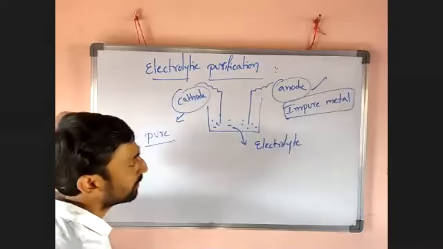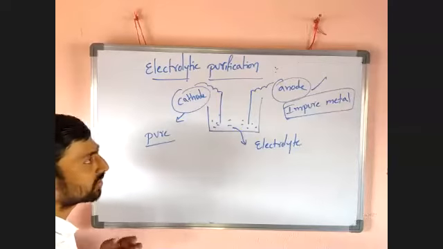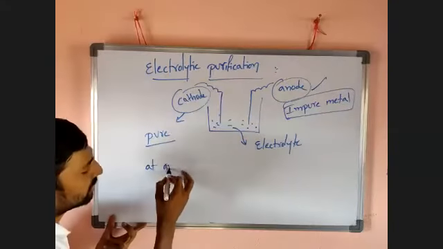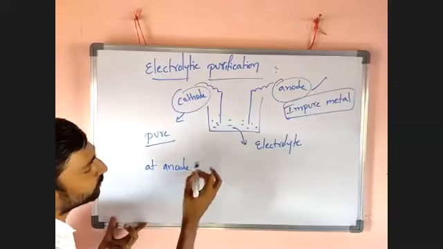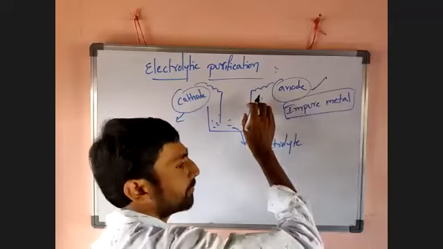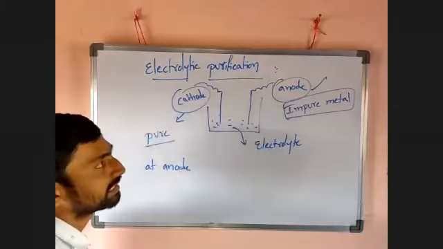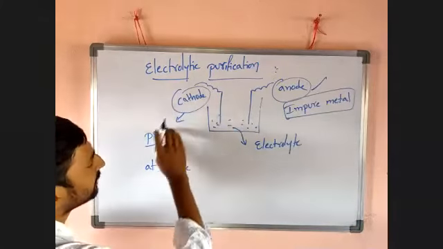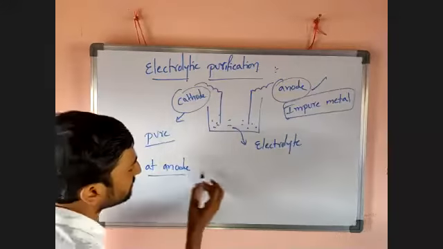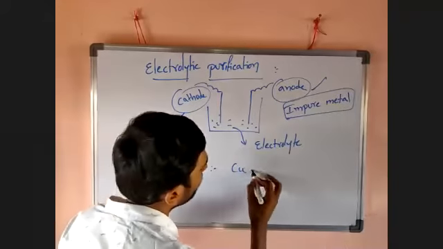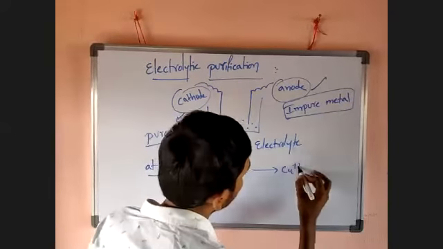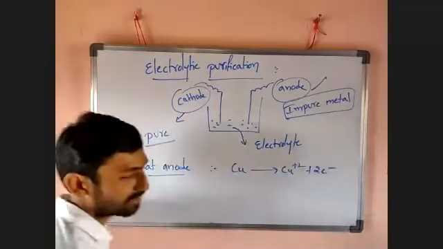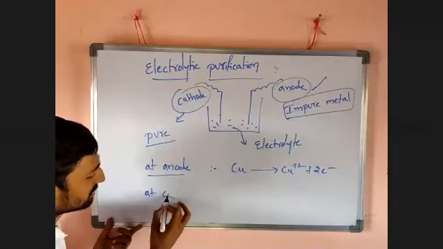For example, if copper is electrolyzed in this process, at the anode we take impure copper. Impure copper means crude metal is taken here as the anode. Then pure metal is taken at the cathode. At the anode, what happens? That impure copper loses electrons and is converted into Cu2+, releasing 2 electrons. Then at the cathode, what happens?